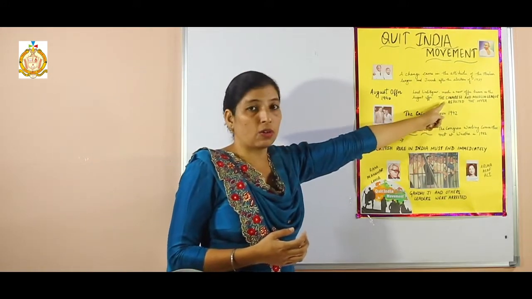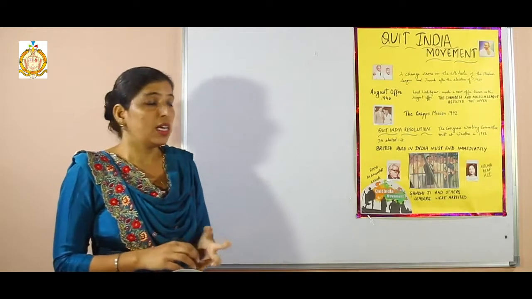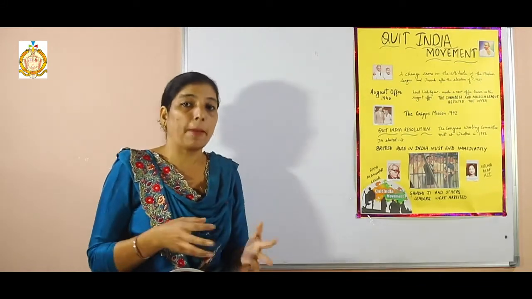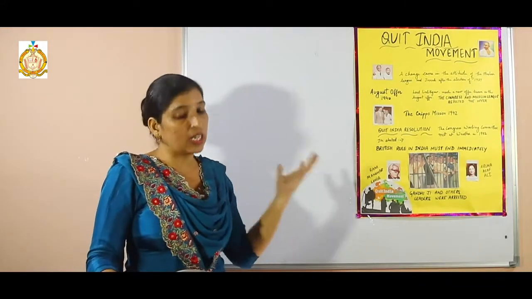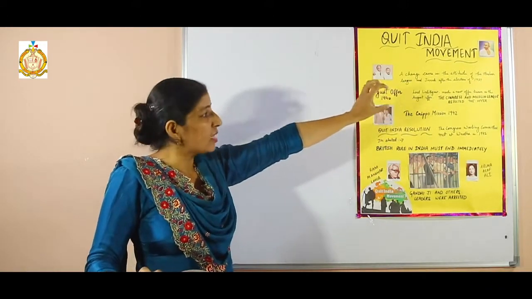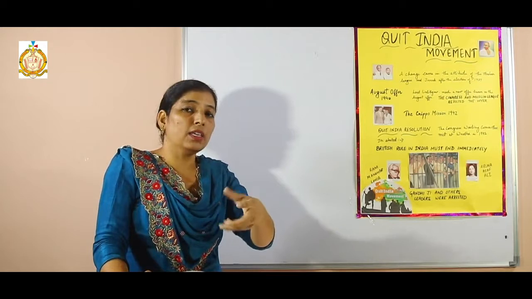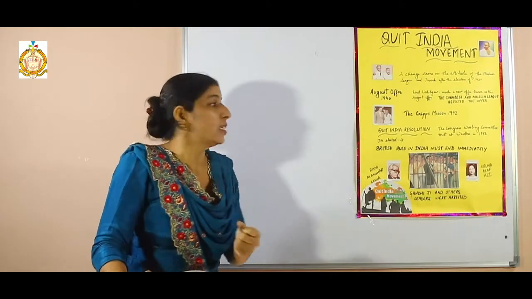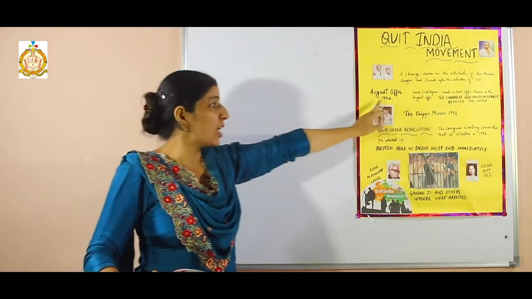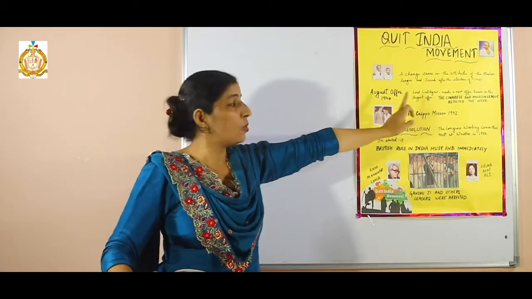The rejection was given by the Congress because of two or three reasons. The Muslim League also rejected this offer. Why? Because they expected the government to give another state, a separate state, Pakistan, but they did not give a clear assurance for the establishment of Pakistan. And the conditions presented by Lord Linlithgow in front of the Congress were not suitable for the welfare of the Indians. Clear? So because of this reason, Congress as well as the Muslim League rejected the offer. The name of that offer is the August offer, which was presented by Lord Linlithgow in 1940.